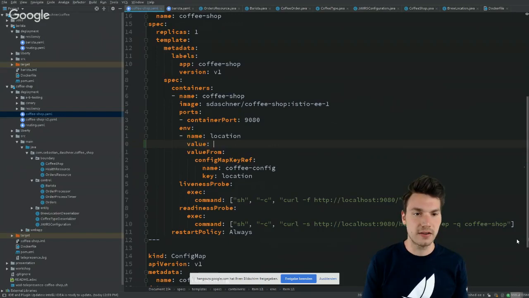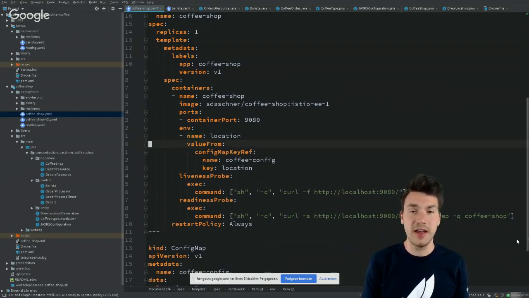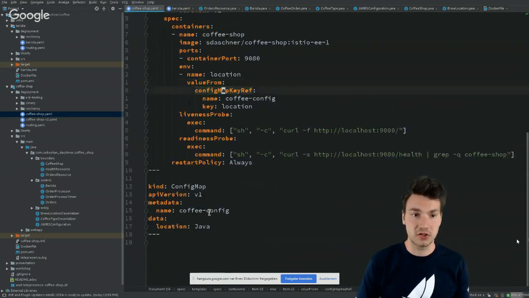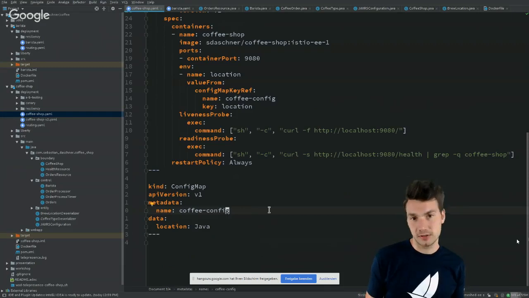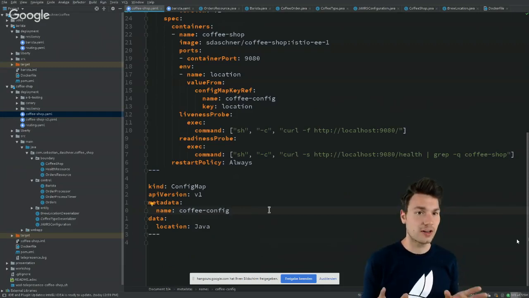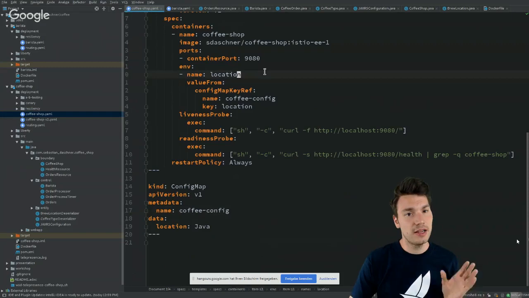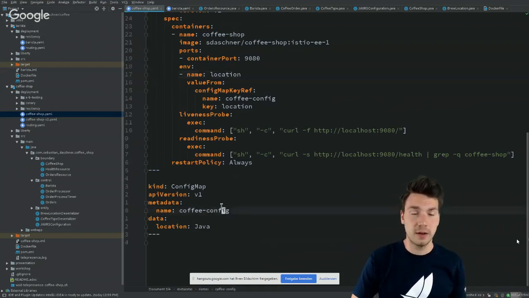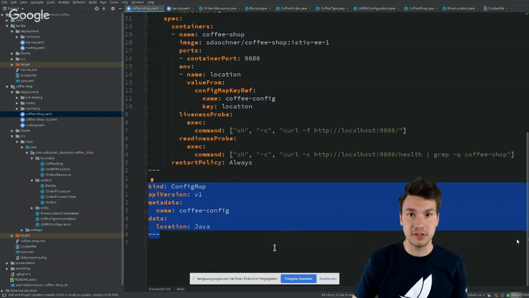So you can either set a value directly, for example, Java, or say the value actually comes from a config map or another configuration store. So a config map is another type in Kubernetes where I can actually configure something in an environment. And then later on, what I actually want to achieve here is to say, in this running deployment, I want to configure it using that environment config map configuration,